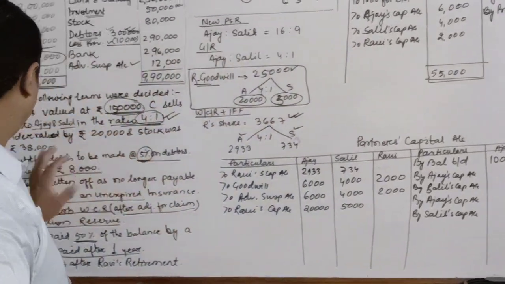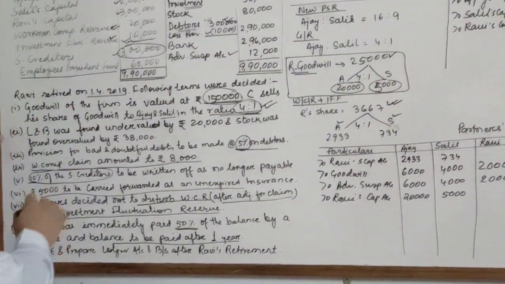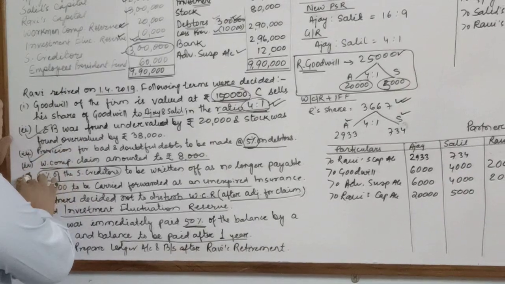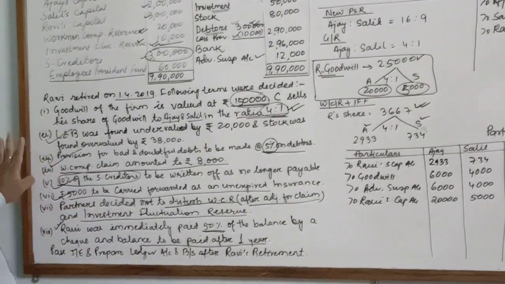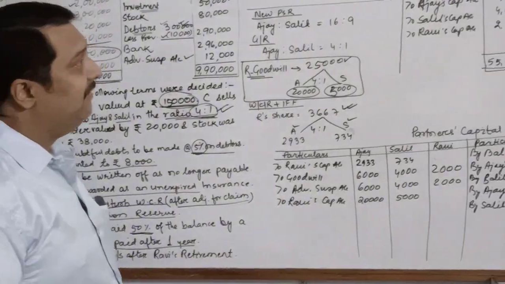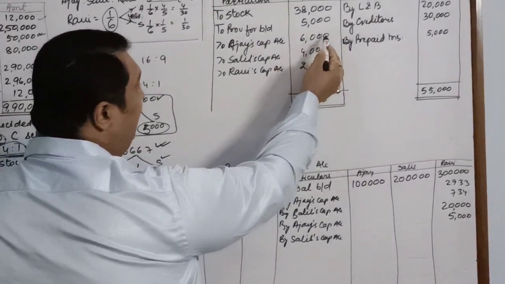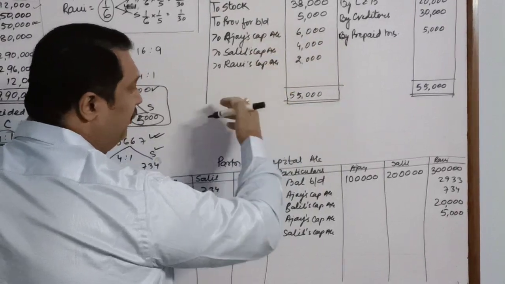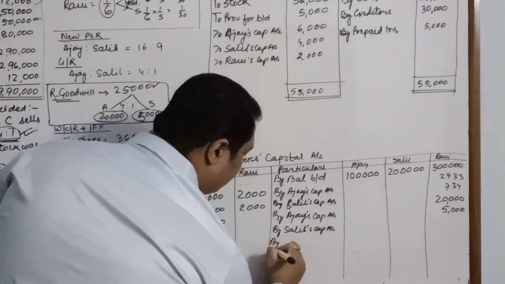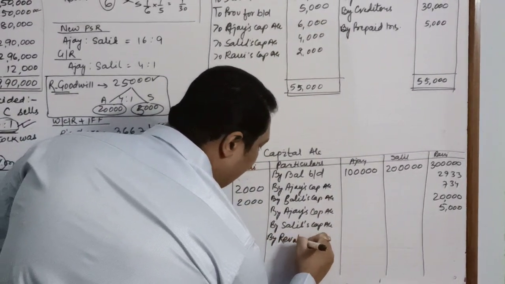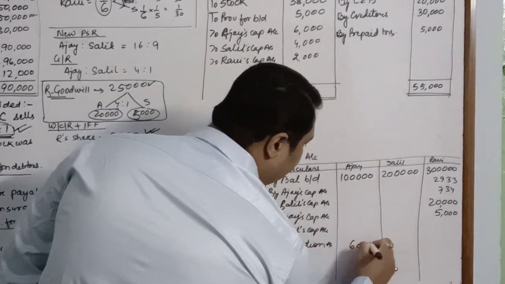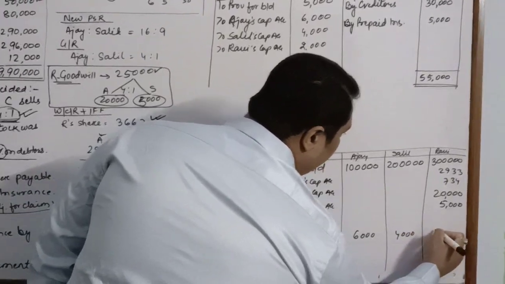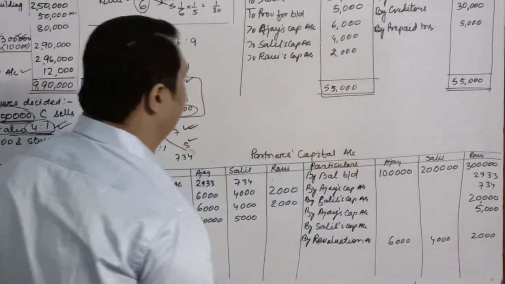Now after this goodwill, point number 2, point number 3, point number 5 and point number 6 all are related to your revaluation, on which we have got the profit. So it will be distributed. We will write by revaluation account, and the share of each: Ajay 6,000, Salil 4,000, Ravi 2,000.